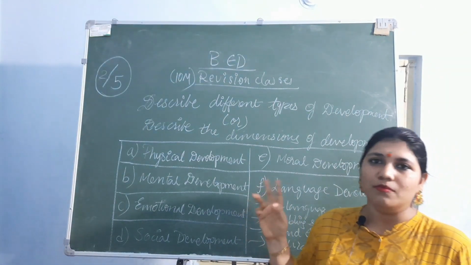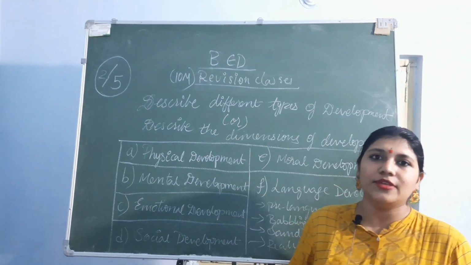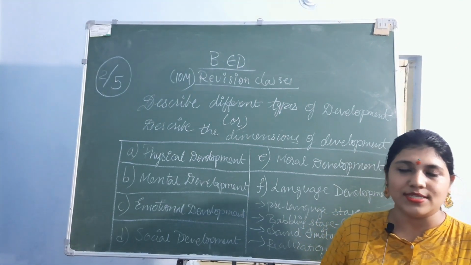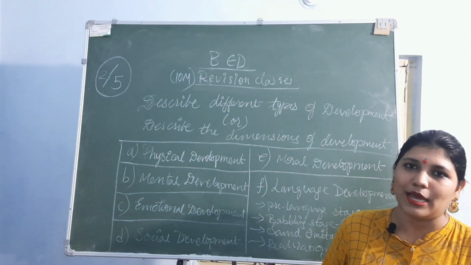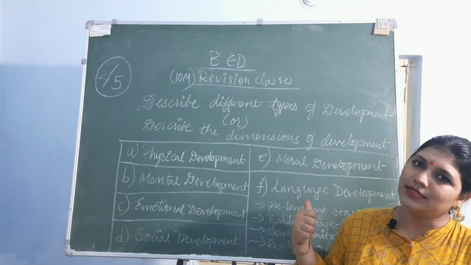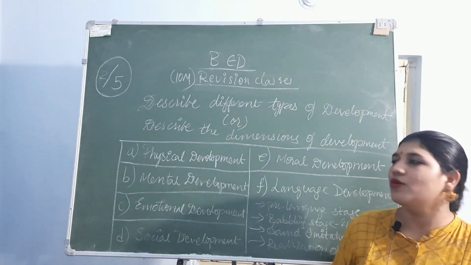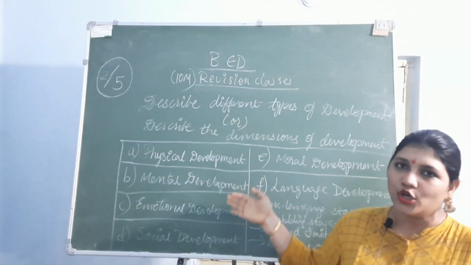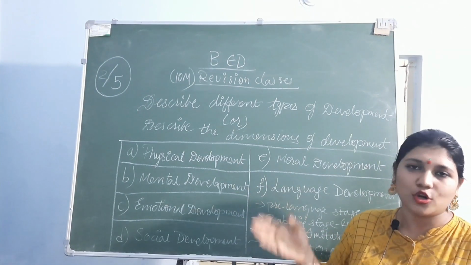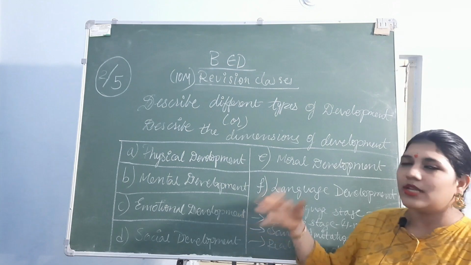Okay, so both qualitative and quantitative changes that occur in human life are characterized as development. So you understood what is development now, and we have already seen these points, they are not new to us. Yes, so let's go fast.